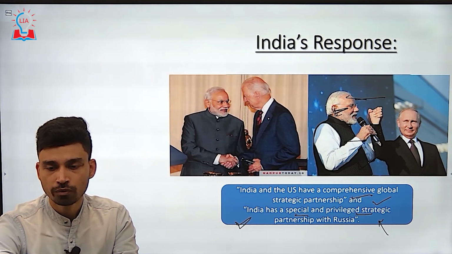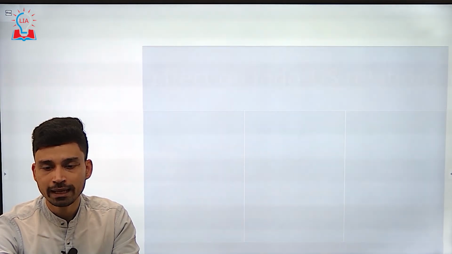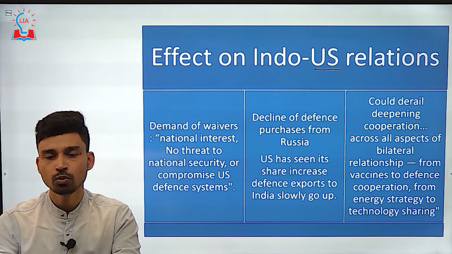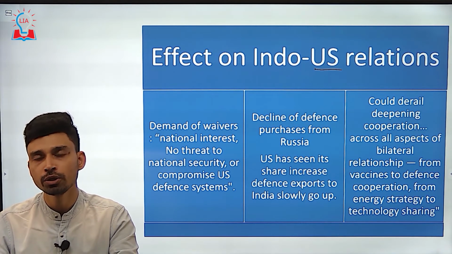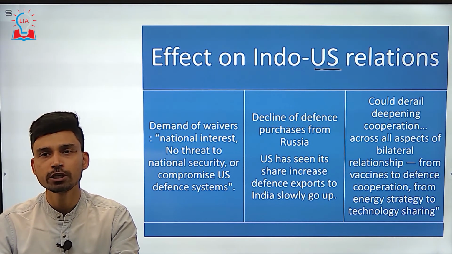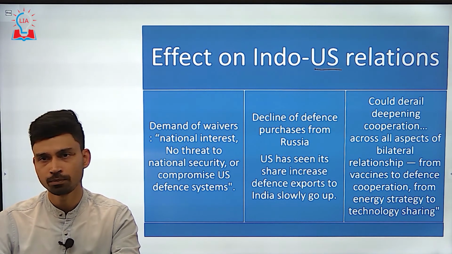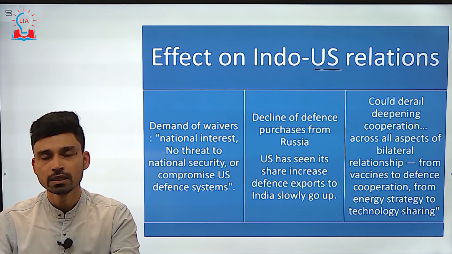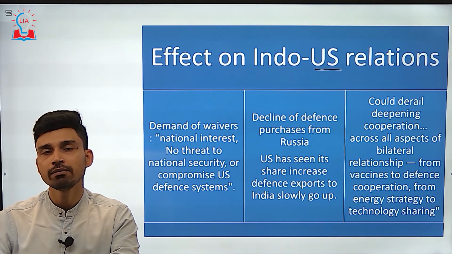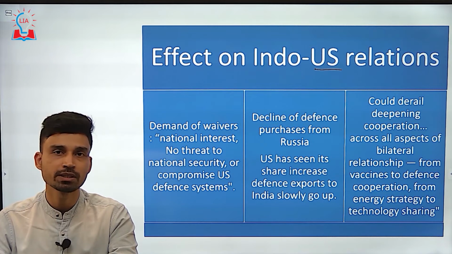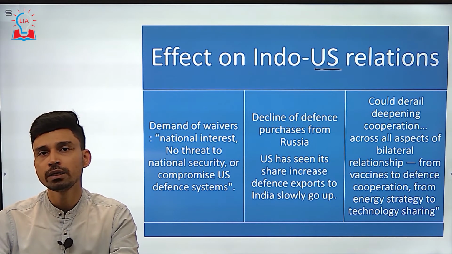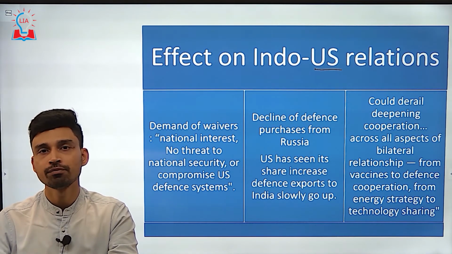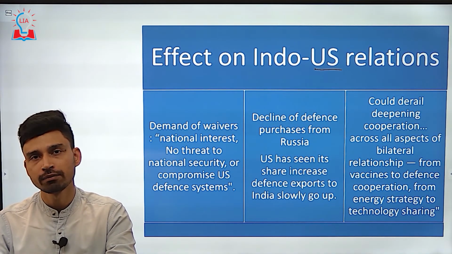And now we talk about what effect this import deal can have on the Indo-US relationship. It is not that all US politicians or congressmen are against India's import of the S400 missile defense system. Some of them are in favor, and some have even written a letter to the US Congress as well as the President that India should be considered an exception and no sanctions should be applied on India if they decide to import the S400 defense system.